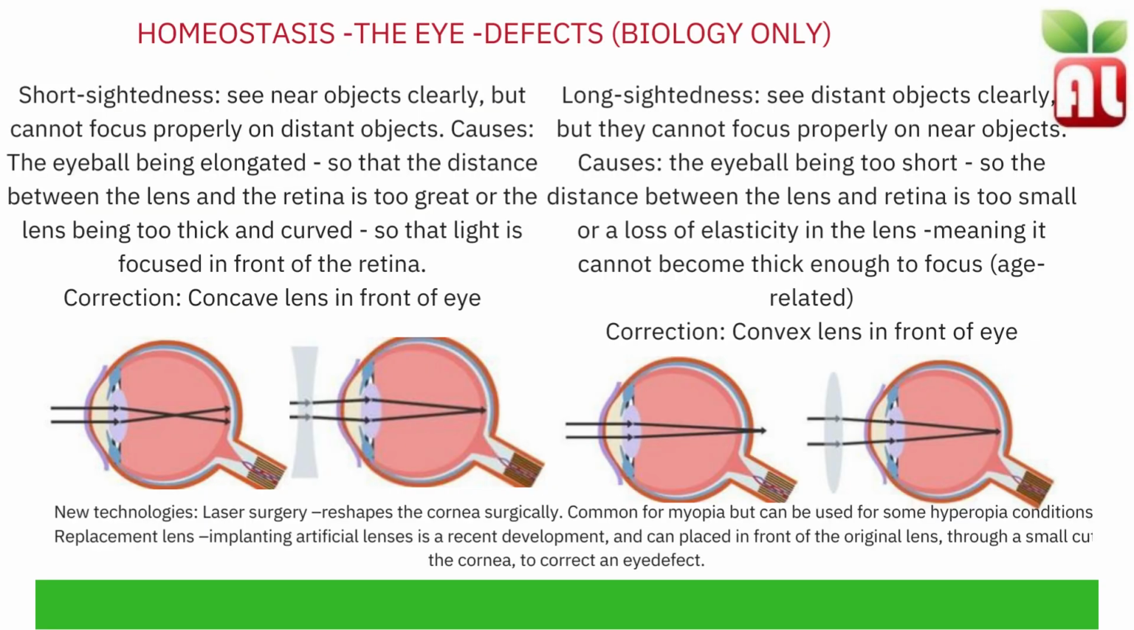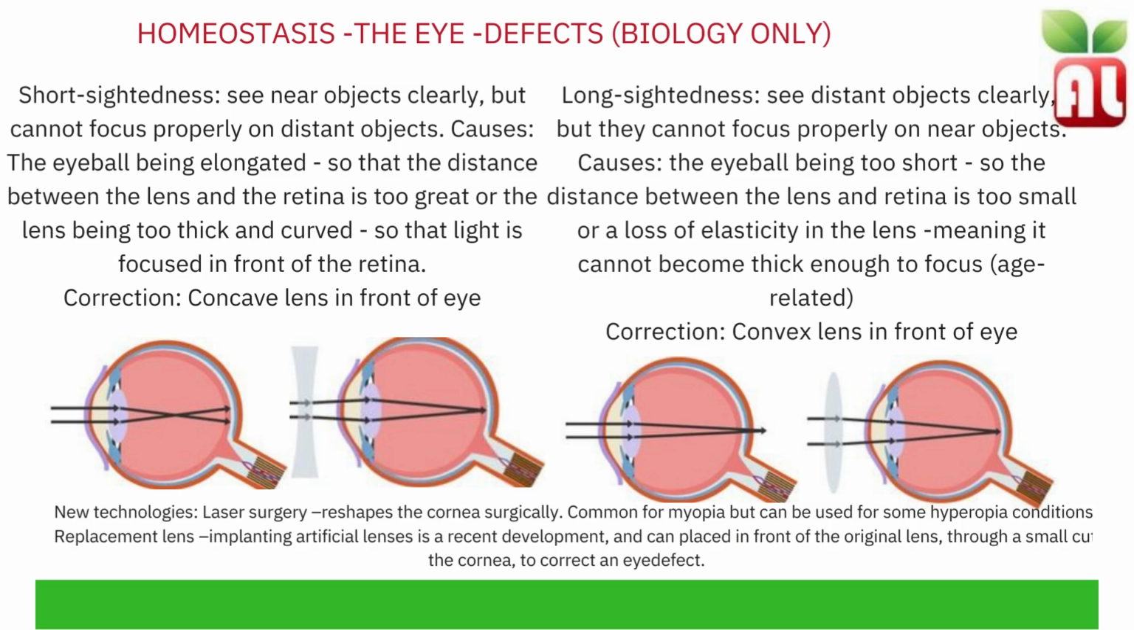Defects of the eye include short-sightedness or long-sightedness. Short-sightedness is where you see near objects clearly but cannot focus properly on distant objects. The causes of this are the eyeball being elongated, so that the distance between the lens and the retina is too great, or the lens being too thick and curved, so that light is focused on the front of the retina. To correct short-sightedness, a concave lens is placed in front of the eye, in glasses.